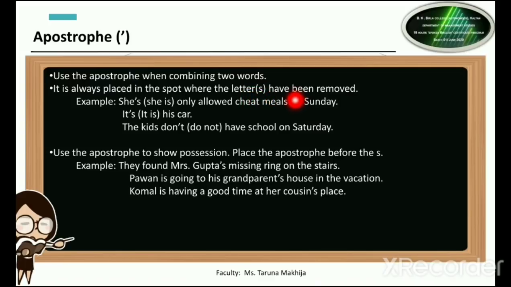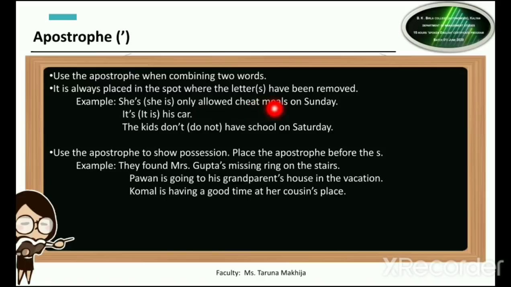कहीं पे अगर कोई लेटर को रिमूव करते हैं तो उसकी जगह पे हम क्या डालते हैं? एपोस्ट्रॉफी डालते हैं. I am repeating. Whenever we are removing any particular letter, now letter means what over here? A, B, C, D, all these are the letters, or these are the alphabets. So whenever we remove any particular alphabet, in that place what do we use? We use the apostrophe.